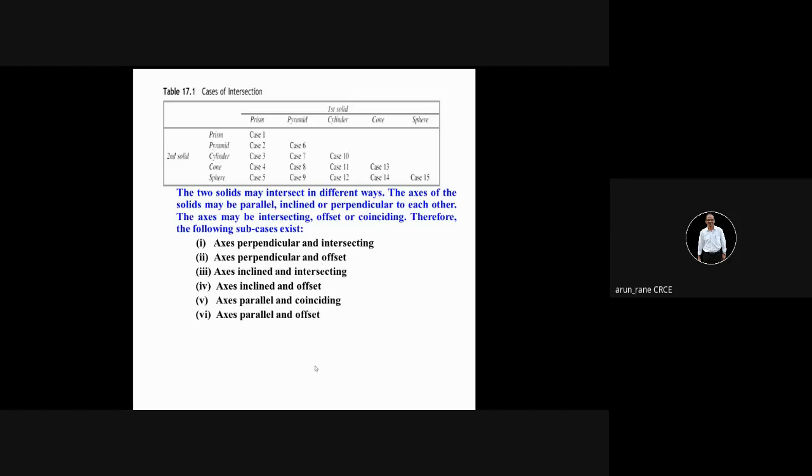In our case, in order to simplify, because we know that the syllabus is huge, and again, this pandemic, we don't have face-to-face contact, because face-to-face teaching is always more effective. That's what I feel. We will reduce to only perpendicular and parallel cases, because otherwise intersecting will be slightly difficult.